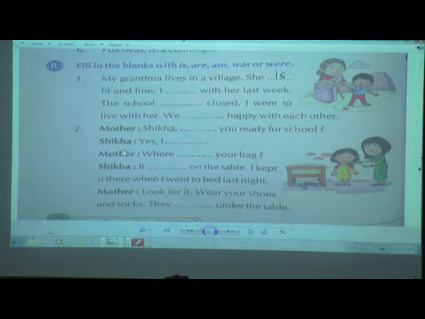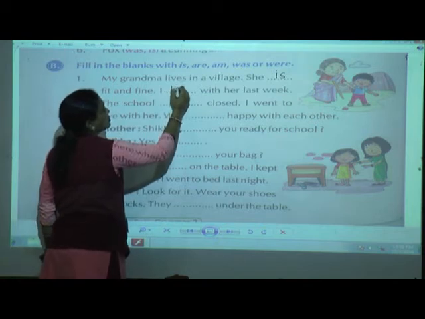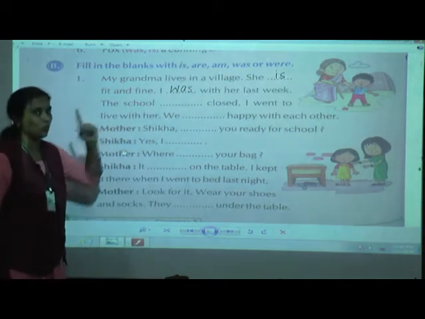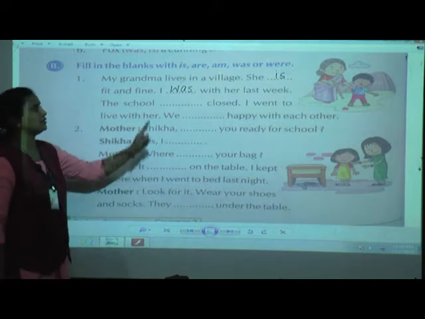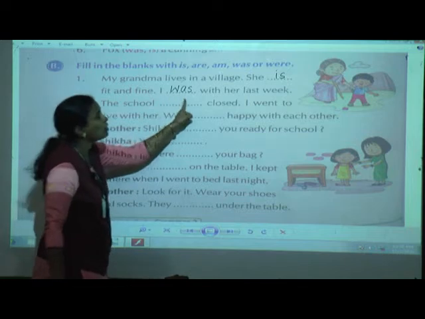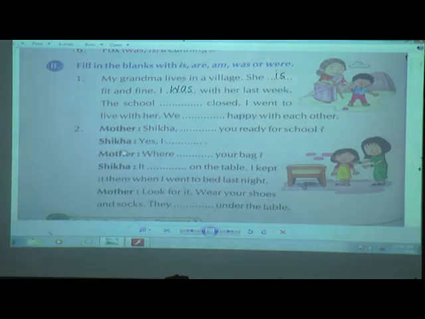So children, you can see here the word last week, means it shows the past. Okay, so I was. Why was children? Because here I, one person, and it has happened last week. So I was with her last week.